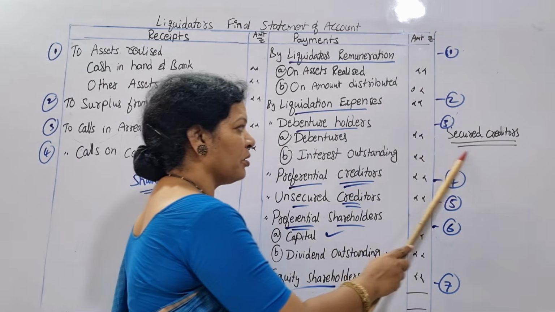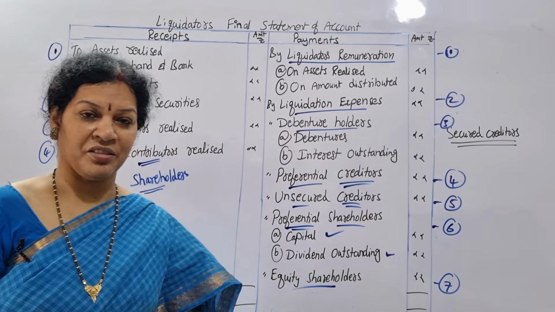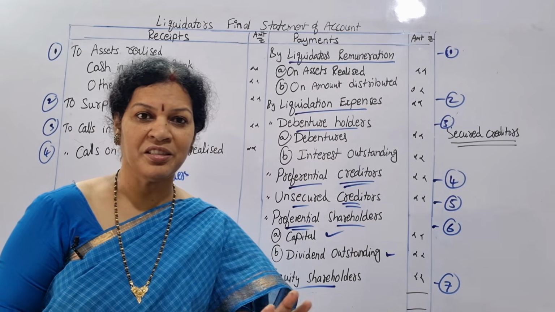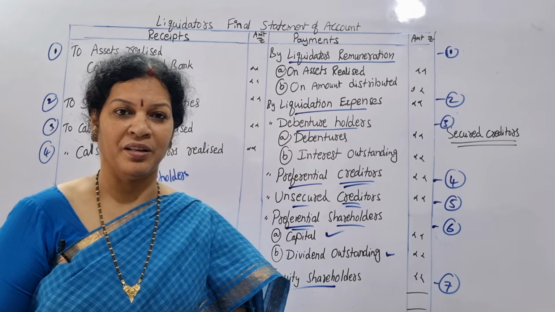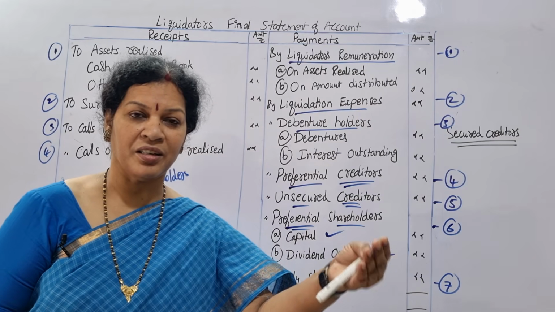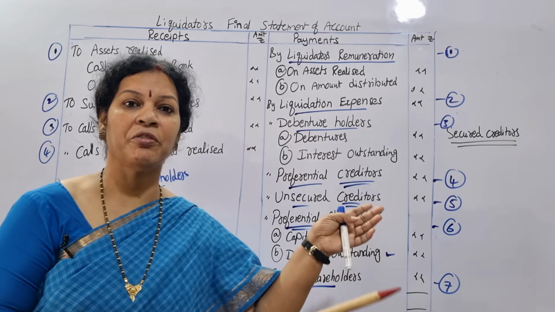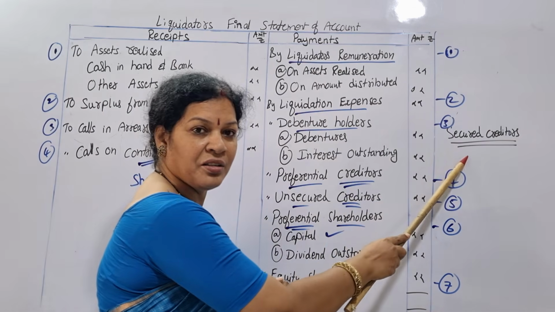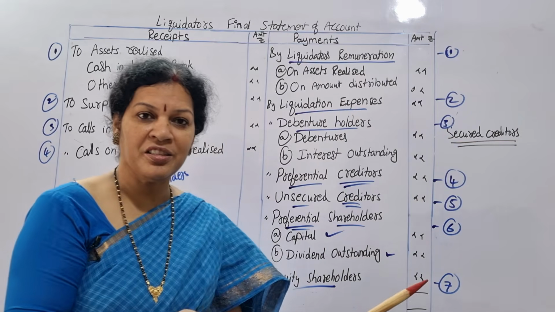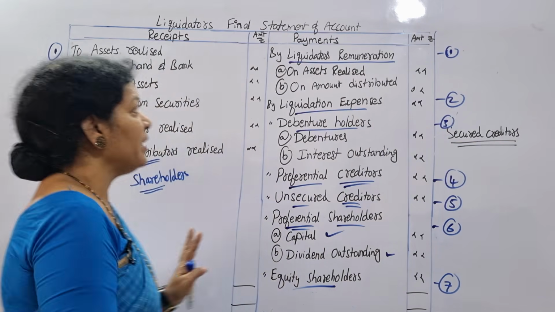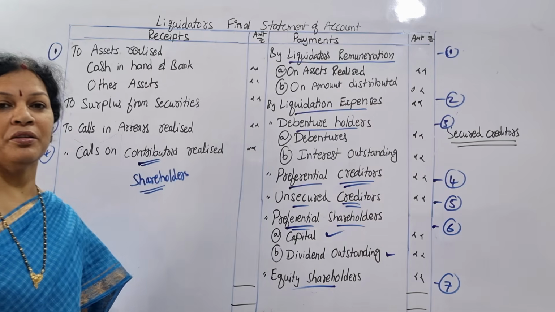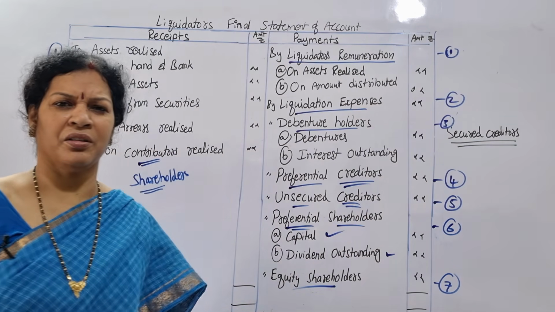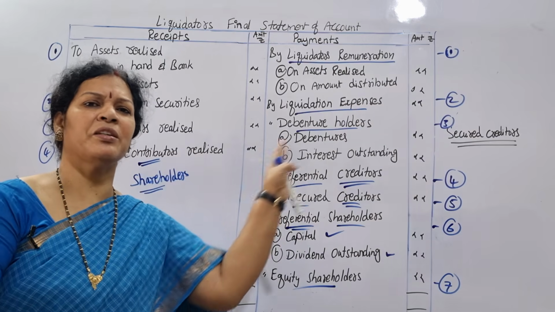You may be getting a doubt: where are the secured creditors? Secured creditors means some asset is attached to these people. The liquidator will sell those assets and they will be paid off. They have a secured asset, so that asset is sold and paid off to them. That is why it doesn't come under the final statement of account. Are you getting it? Secured we don't take, because that will be paid off and settled over there only.